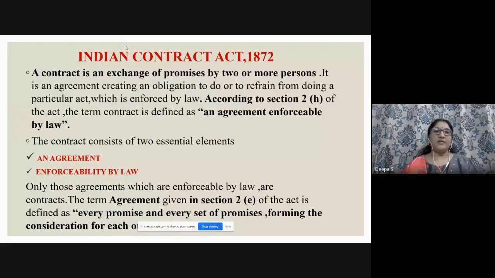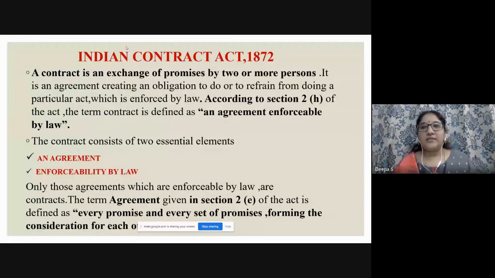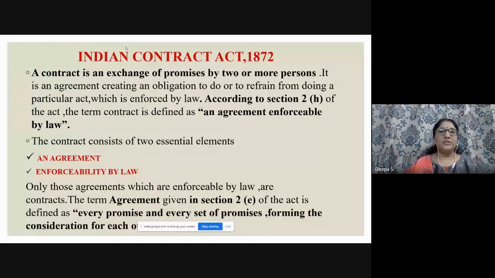So here we start the Indian Contract Act, 1872. A contract is an exchange of promises by two or more persons. It is an agreement creating an obligation to do or to refrain from doing a particular act, which is enforced by law. According to Section 2(h) of the Act, the term contract is defined as an agreement enforceable by law. Here, I have given certain text in bold because they frequently ask the sections in MCQs.